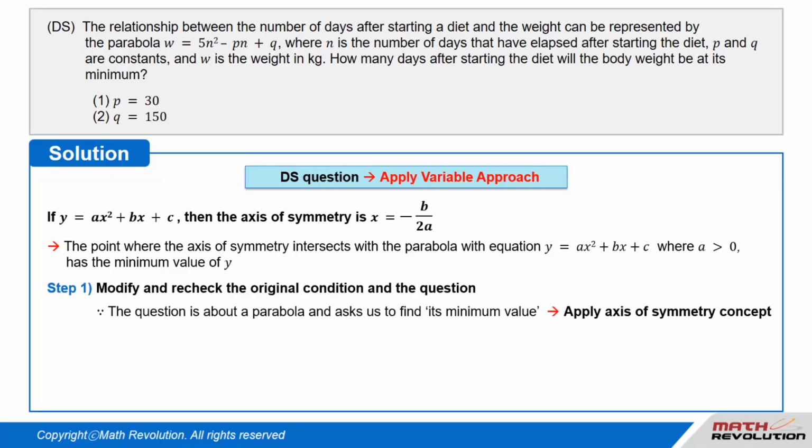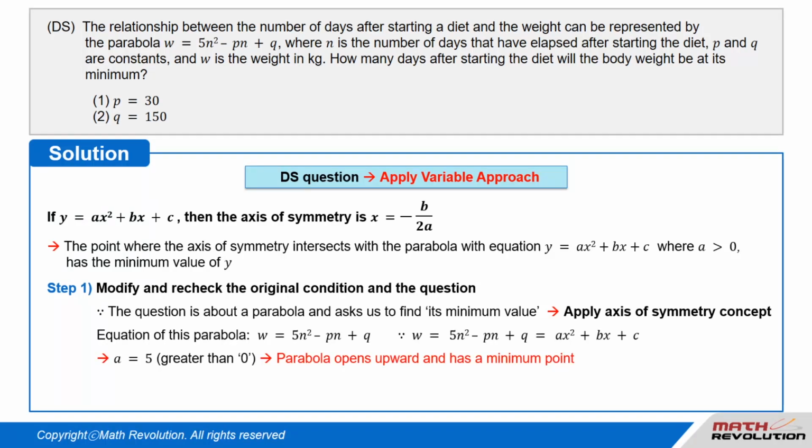Follow the first step of the variable approach by modifying and rechecking the original condition and the question. Since this question is about a parabola and asks us to find its minimum value, we need to apply the axis of symmetry concept. The equation of this parabola is W equal to 5 times n squared minus p times n plus q. Comparing this with a times x squared plus b times x plus c, the value of a is 5, which is greater than 0, so the parabola opens upward and has a minimum point.